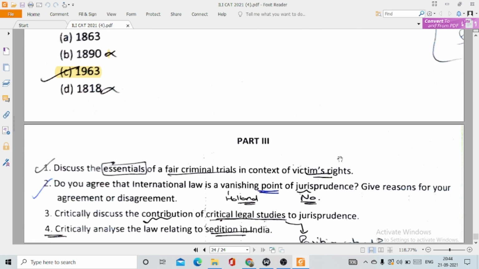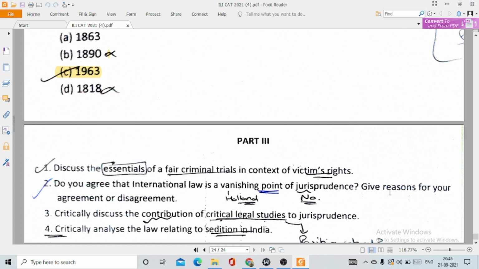And these are Part 3 questions. There are 4 questions and each question carries 10 marks. So I'm just reading them over to you. These are subjective questions. The first question: discuss the essentials of a fair criminal trial in the context of victim rights. Then 2, do you agree that international law is a vanishing point of jurisprudence? This has been said by Holland. Give reasons for your agreement or disagreement.